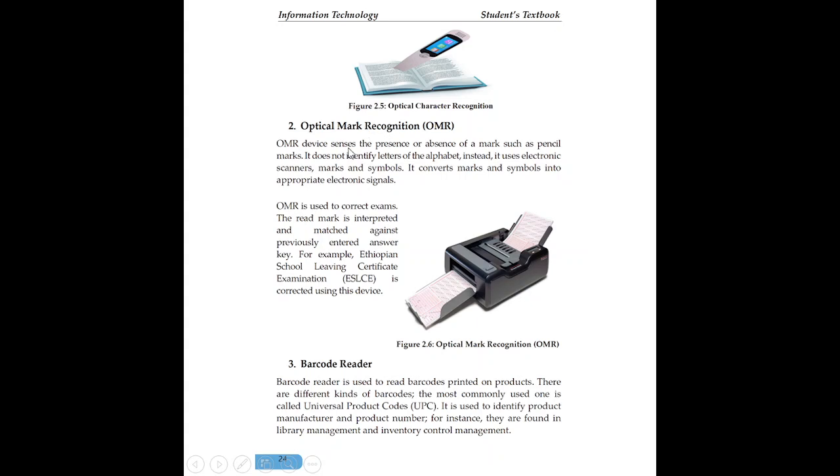The second recognition system is optical mark recognition. As the name implies, the device senses the presence or absence of marks such as pencil or markers and passes them to the computer system. It does not identify letters of the alphabet. Instead, it uses electronic scanners to read markers and symbols. It converts markers and symbols into the appropriate electronic signals. Optical mark recognition is used to correct exams.